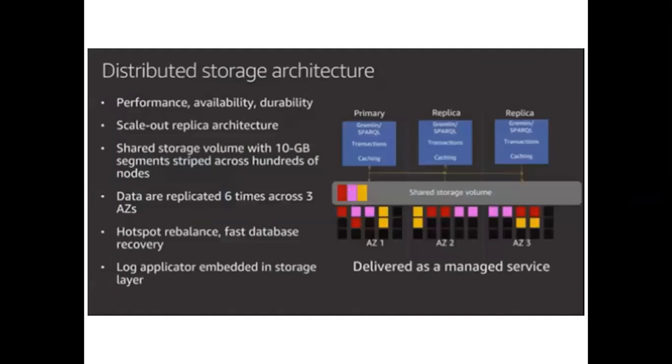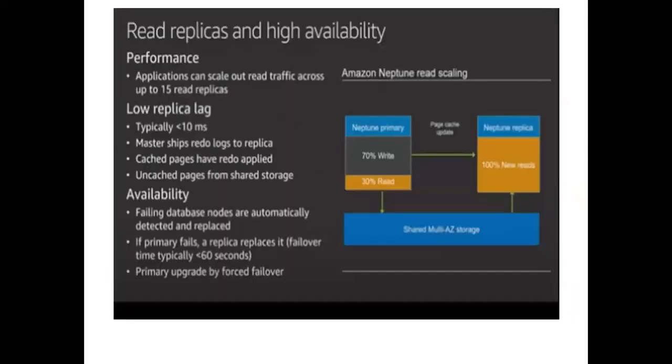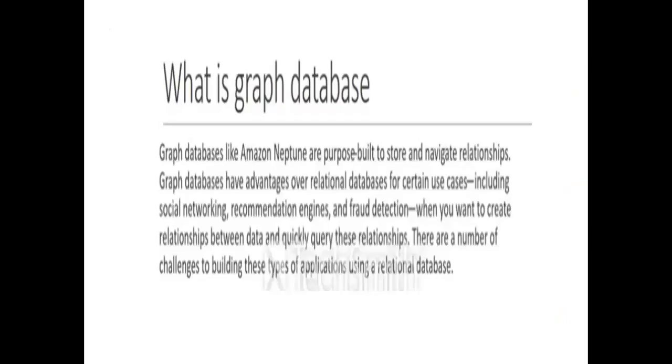And distributed storage architecture, it distributes between multiple tier solutions where you can create the caching, and it gets replicated across 3 availability zones, and you can scale in and scale out the architecture for the graph databases. And read replicas and high availability are there. So whenever you configure the graph database, the high availability is there, and the cache pages will be there for the replication purpose. And for availability, if anything fails on the primary, the secondary failover option is there. So all these are the different use cases for your Neptune graph database.